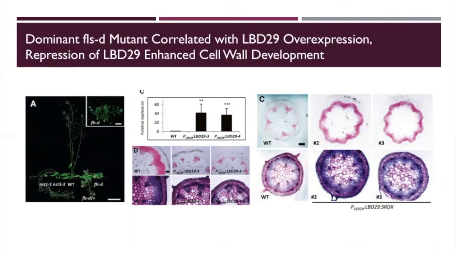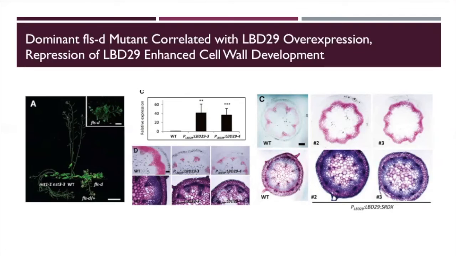So the next thing they did was determine that LBD29 was the cause of this mutant, which they did by inserting an activation tag in the FLSD genome, followed by upregulation of LBD29 transcription. The graph here shows that the transgenic lines they created have a lot of this LBD29, and that the result in these cross sections, you can see, is that there was very little secondary cell wall staining. So here you can see the wild type has a very strong line, and here you can see it's very dispersed and almost not there.